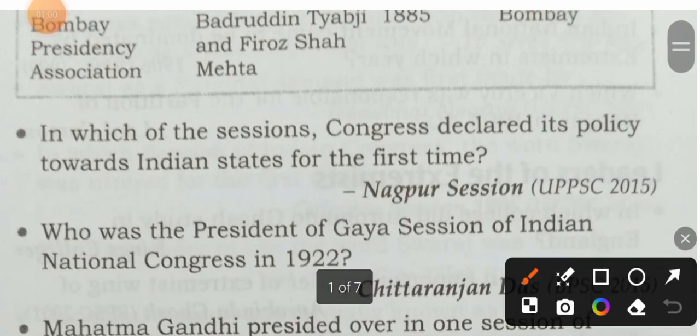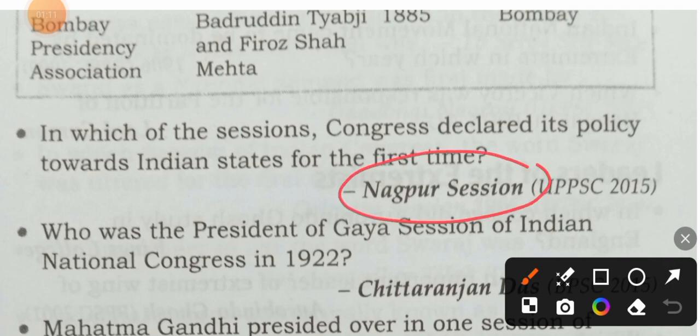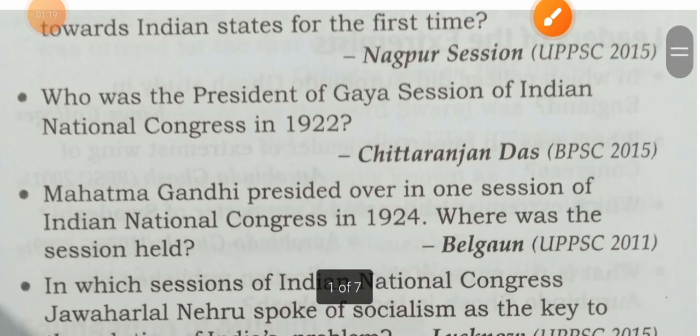In which session did Congress declare its policy towards Indian states for the first time? Nagpur session. Understood? During the Nagpur session, Congress declared its policy towards Indian states for the first time. Let's proceed to the next question.